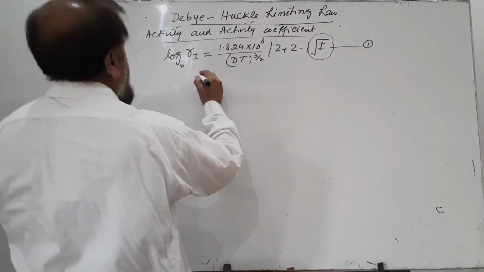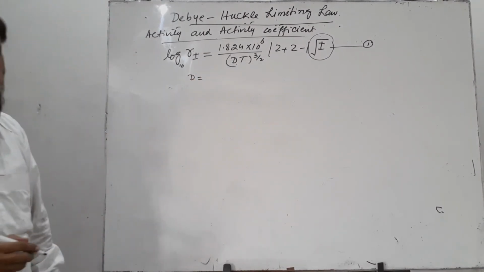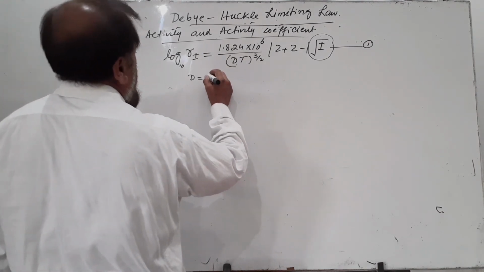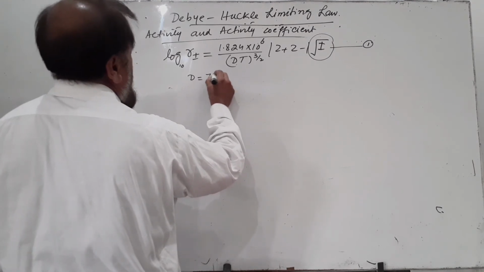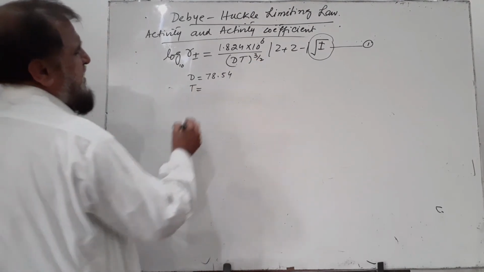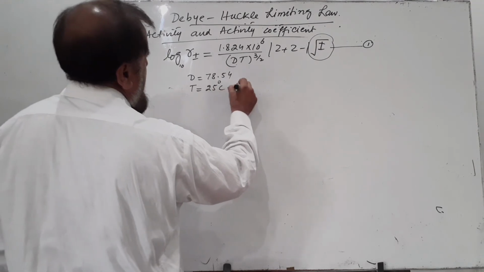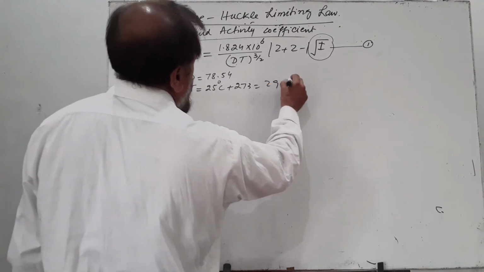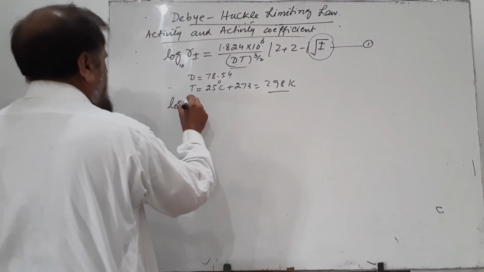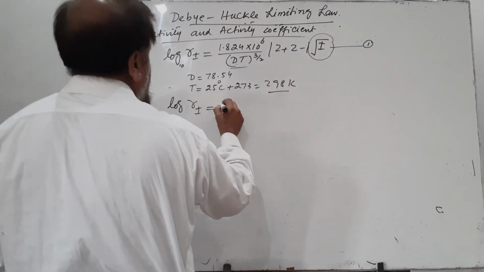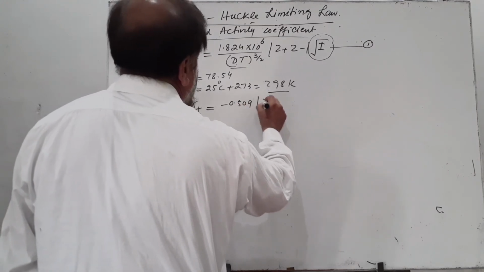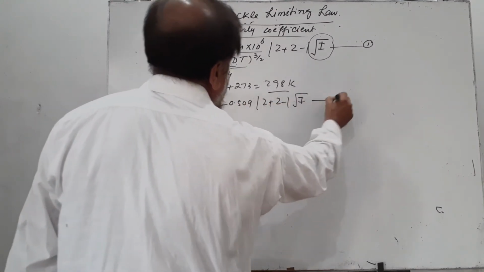In equation 1, D is dielectric constant. As most of the electrolytes are dissolved in water and we deal with aqueous solutions, the dielectric constant for water is 78.54, and the temperature at which we perform the experiments usually is 25 degrees centigrade or 298 Kelvin. If we put these values into equation number 1, we get log of gamma plus-minus is equal to minus 0.509 z plus z minus under root I, equation number 2.